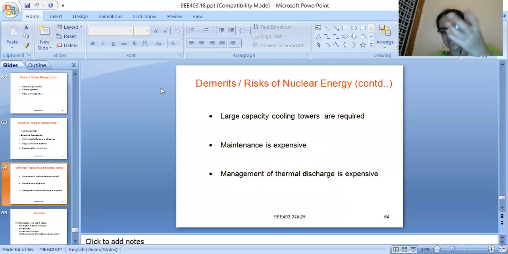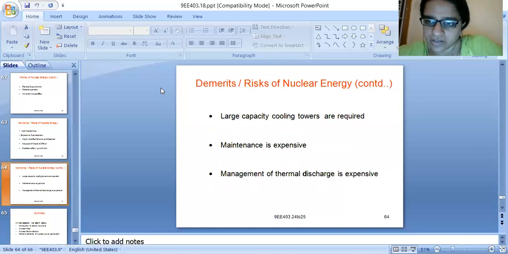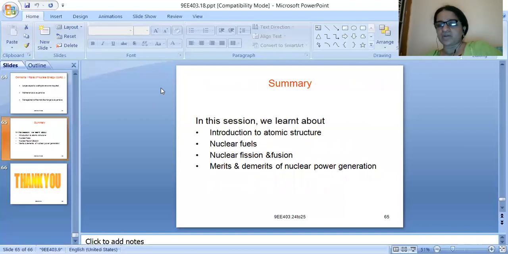As the discharge has a lot of heat, disposing of this thermal wastage is also expensive. It is not easy to even discharge the wastes which are the byproducts of the nuclear power plant. So these are the demerits of nuclear power plant.